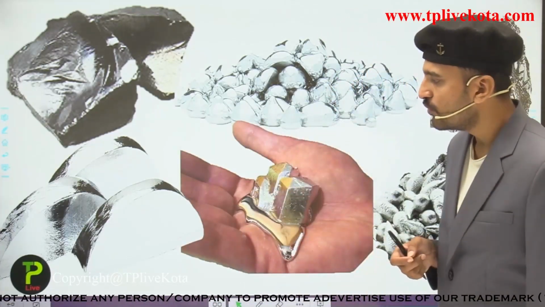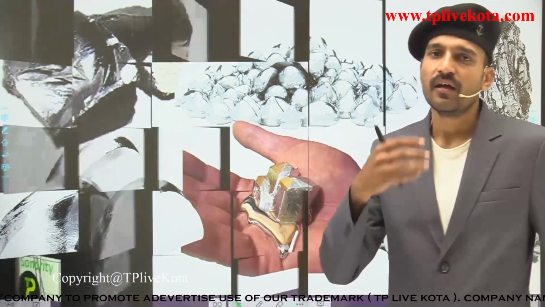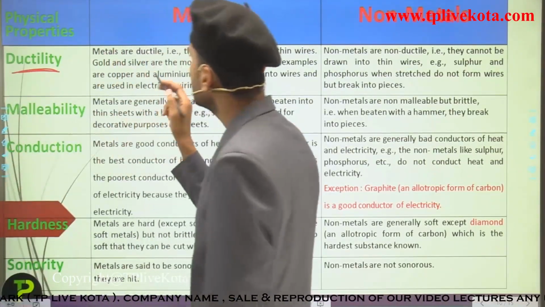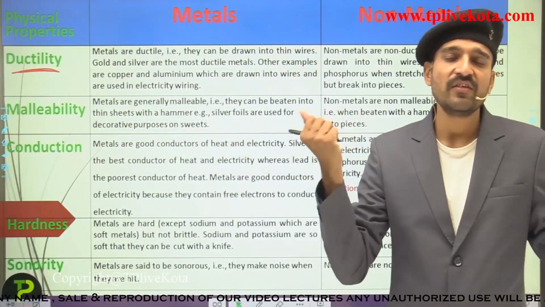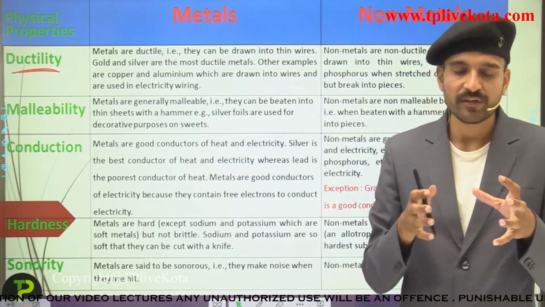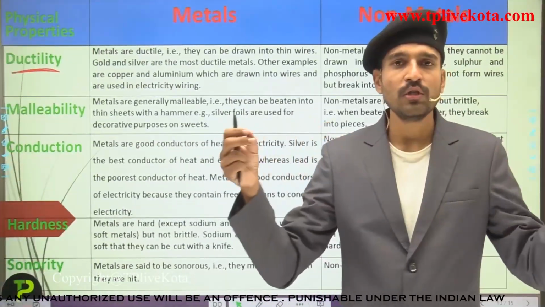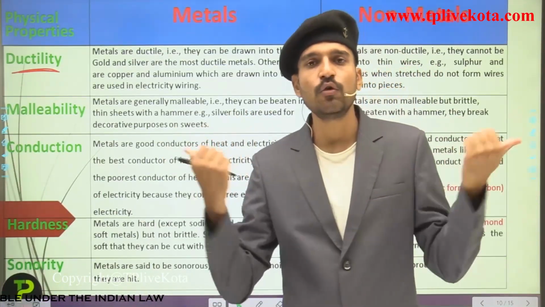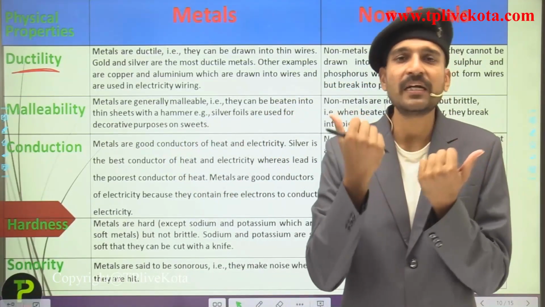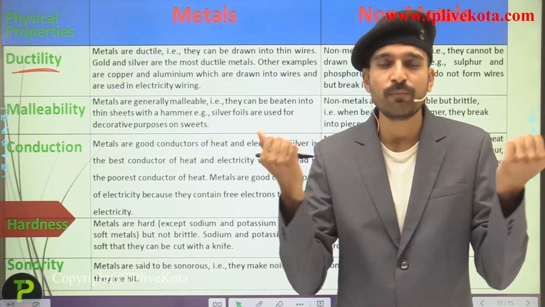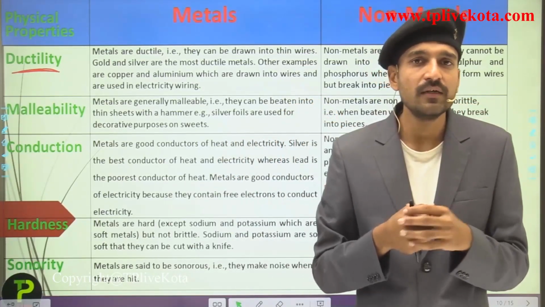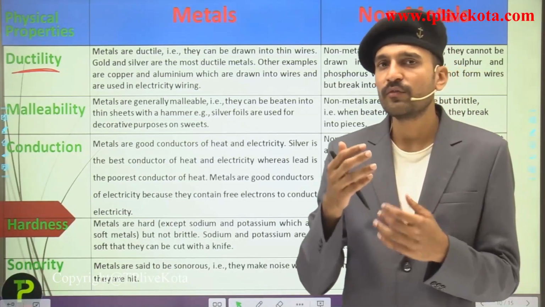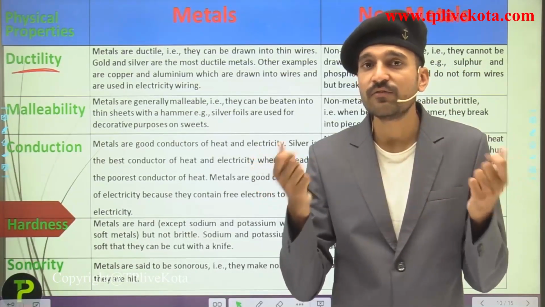So students, let us move into the next physical property, that is ductility. What is the meaning of ductility, students? That is, when metals are stretched, they can be drawn into wires. If we have a metal and want to draw it into wires, that is possible when we pull it in two opposite directions. The metals have the property that they do not break when we pull them and try to make wire with them, and this property is termed ductility. So ductility is the property of a metal due to which it can be drawn into wires without breaking.